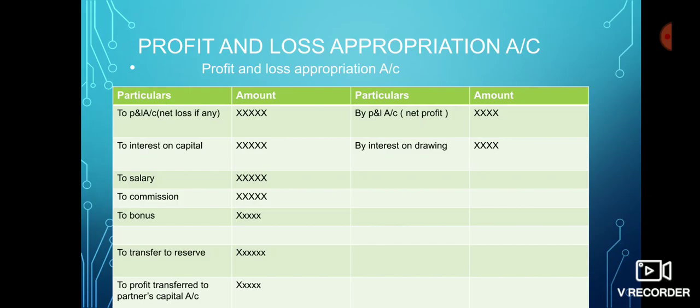The contents of the profit and loss appropriation account include, on the debit side, to profit and loss account, where net loss will come. If there is net profit as per the profit and loss account, we will write net profit on the credit side of the profit and loss appropriation account. The other item on the credit side is interest on drawing.